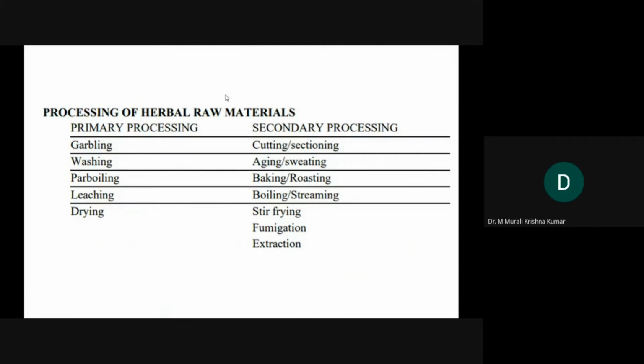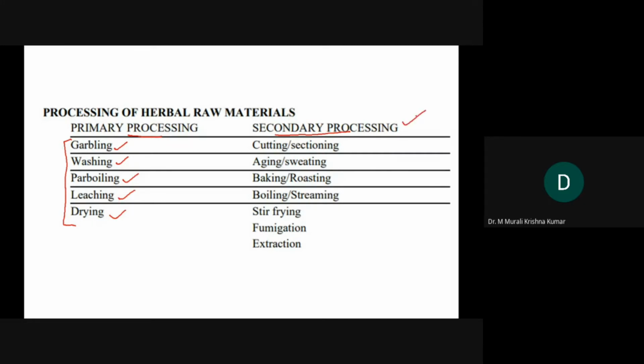The processing of herbal raw materials happens in two phases: primary processing and secondary processing. In the primary processing, whatever I have told you so far, like garbling, washing, parboiling, leaching, and drying happens. In all these cases, our objective is to remove foreign entities or extra material from the collected herb.